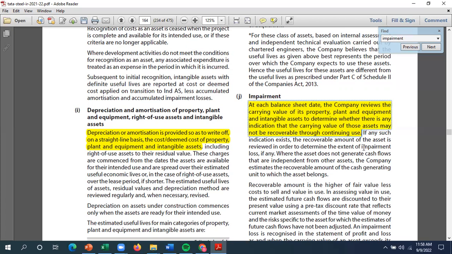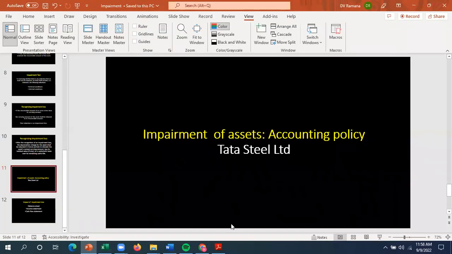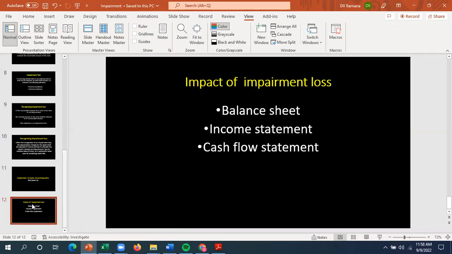And if they see an indication of the carrying value being more than the recoverable value, then of course there is a need to show the impairment loss. So impairment is a very important exercise for the purpose of preparing the accounts.